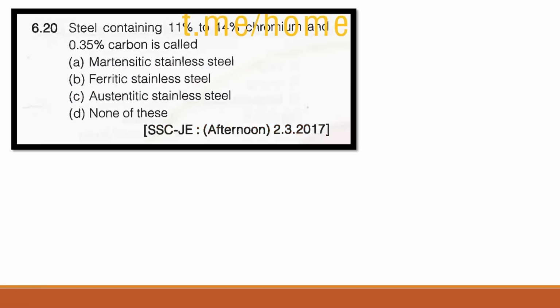Now question number 20. Steel containing 11 to 14% of chromium and 0.35% of carbon is called as. So it is also a factual based question, question number 20. The correct answer is martensitic steel.